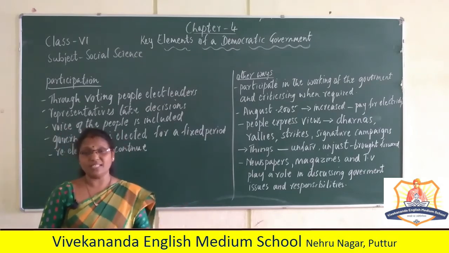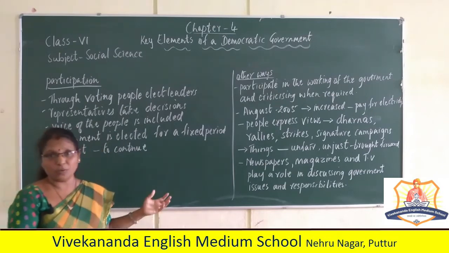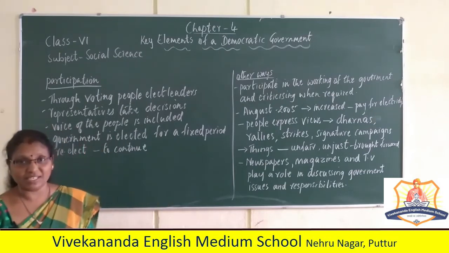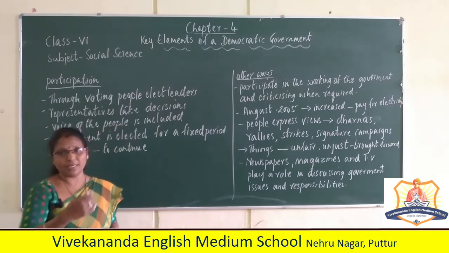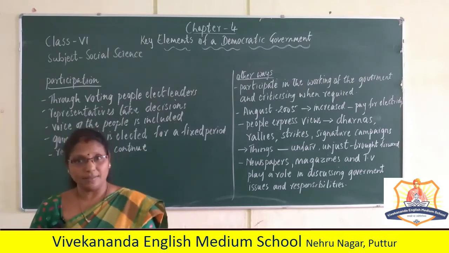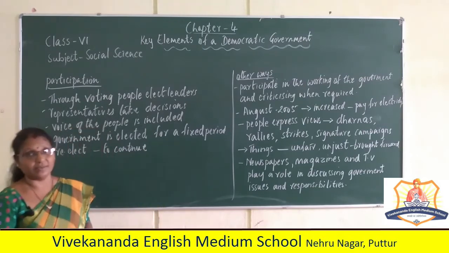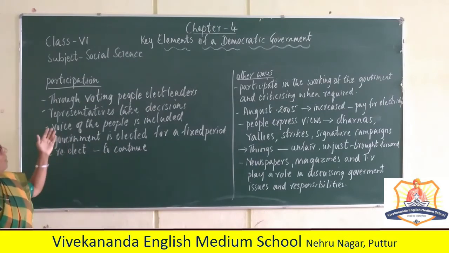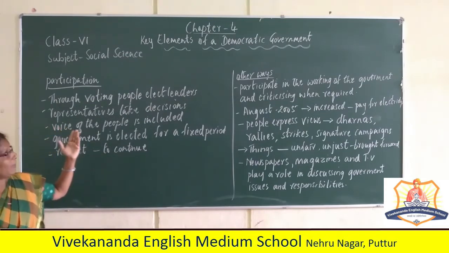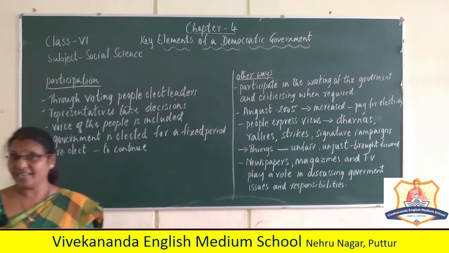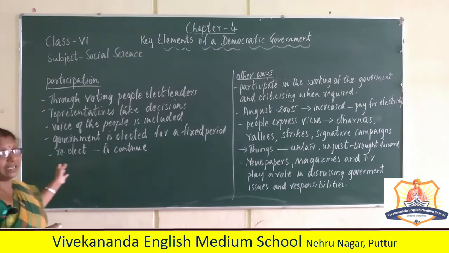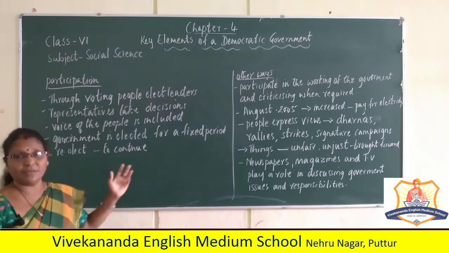After 5 years, if you want the same government to come back, we have to re-elect them. If we are not satisfied with the government, we change our party, our leader, our representative. So participation is: through voting people elect leaders, representatives take decisions, the voice of the people is included, and the government is elected for a fixed period, which in India is 5 years.